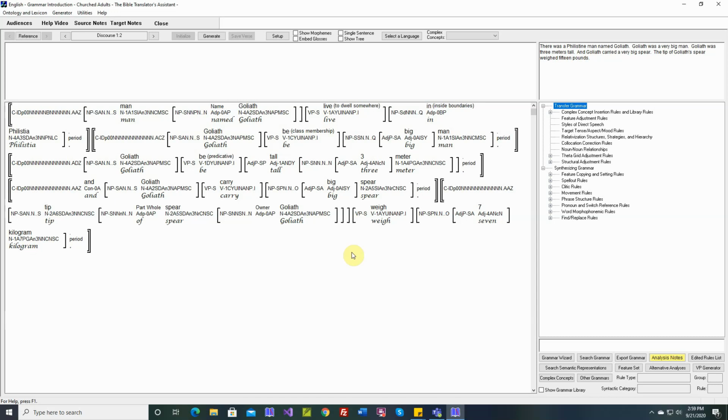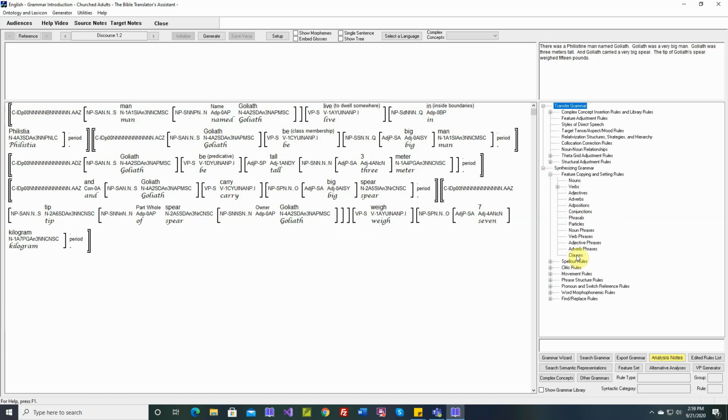This video will describe how to write a feature copying rule, sometimes called an agreement rule. And for the agreement rules, the first thing you need to do is to decide which syntactic category to put the rule into. You always choose the destination syntactic category. For example, suppose our adjectives agree with their noun's gender.